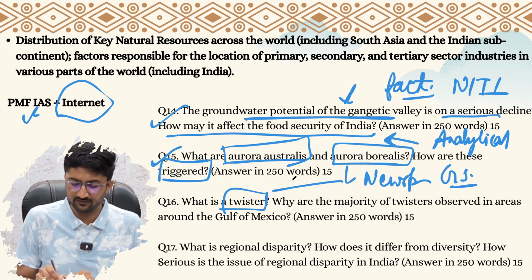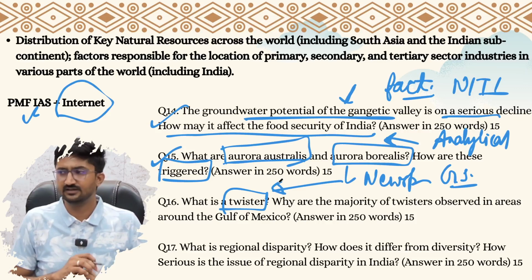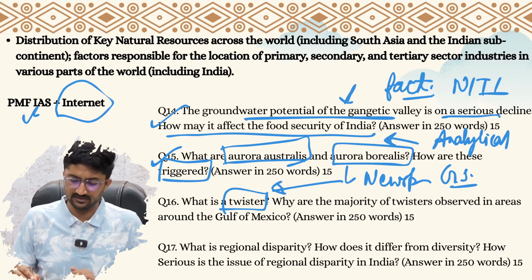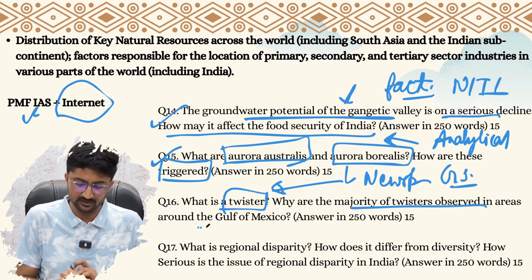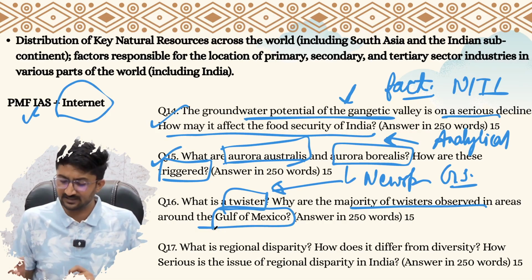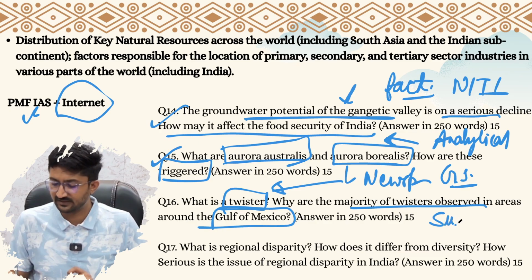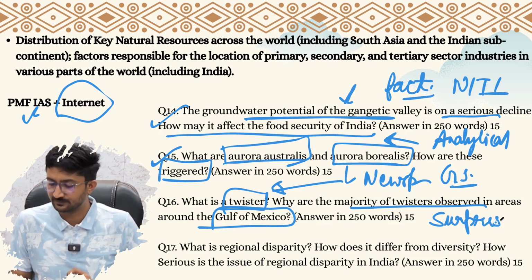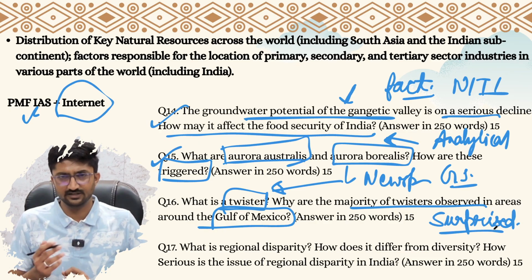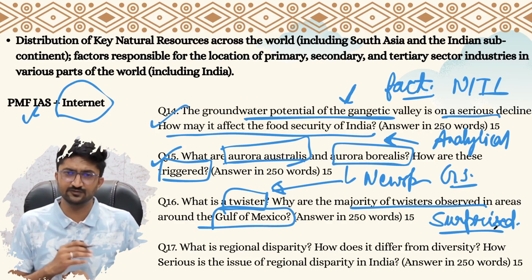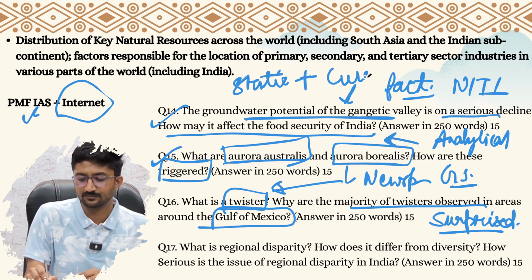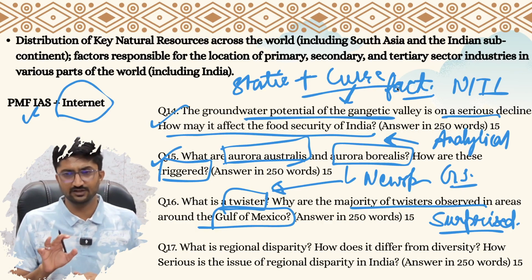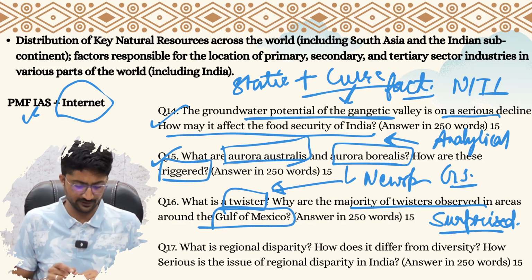It was also coming from the news as a geophysical phenomena, and why majority of the twisters are observed in areas around the Gulf of Mexico. So many people were shocked and surprised in the exam to see this question, right? But it wouldn't be the case if you are reading static plus linking them to current, contemporary developments, then you would be able to address this very comfortably.